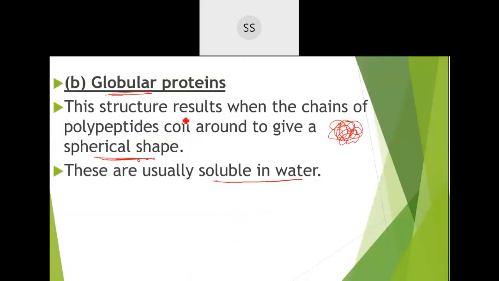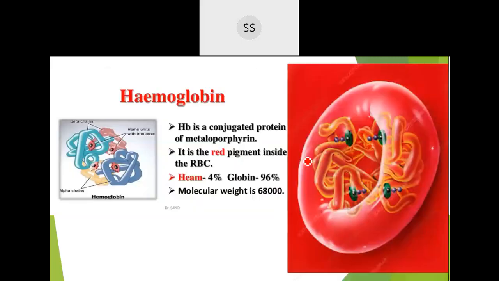Then globular protein, the second classification based on shape. Here the thread-like polypeptide chain is coiled up due to hydrogen bonding, and gives a spherical shape. So it is named globular protein, and these are soluble in water. Examples: insulin, albumin, and hemoglobin. Hemoglobin itself has that name in it, globin.